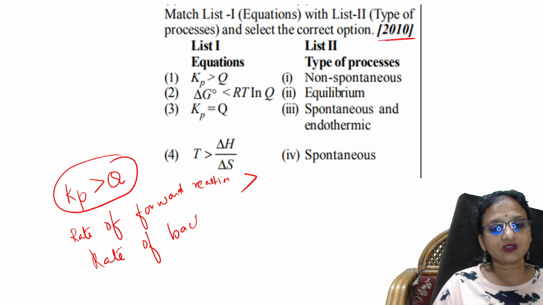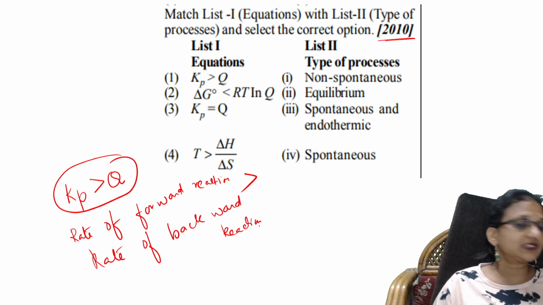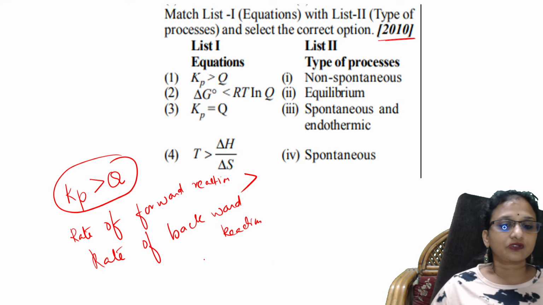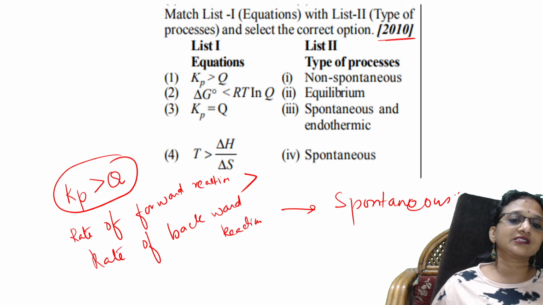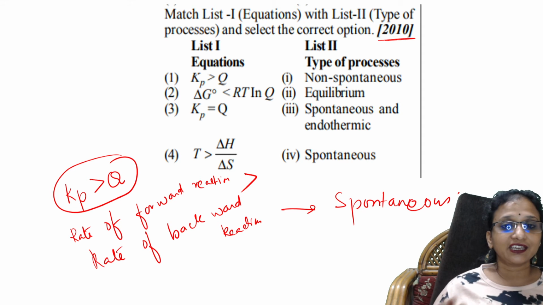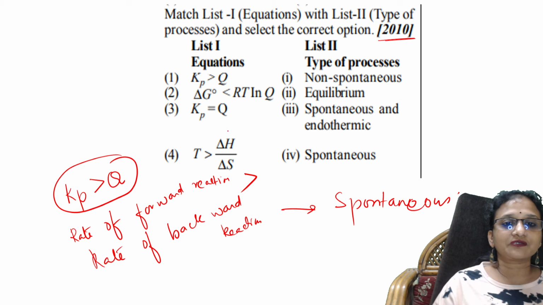This is the concept. Now if the rate of forward reaction is more than the rate of backward reaction, the reaction is spontaneous in nature.